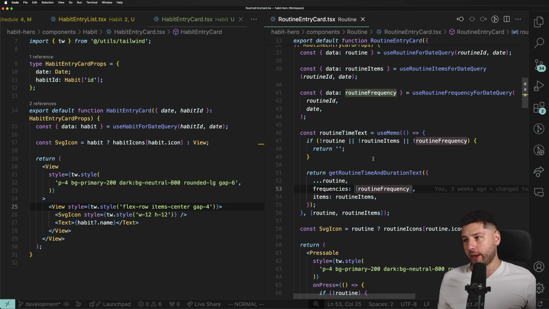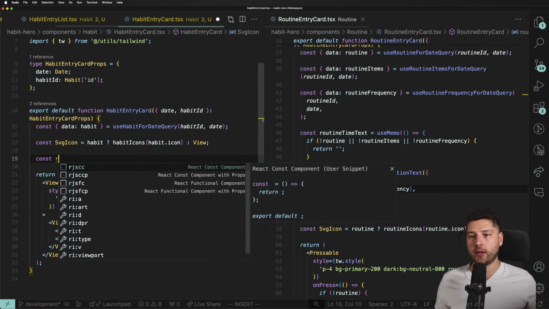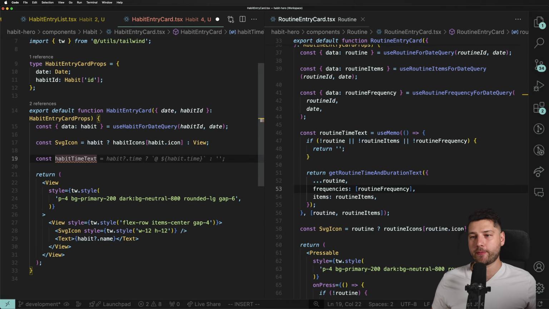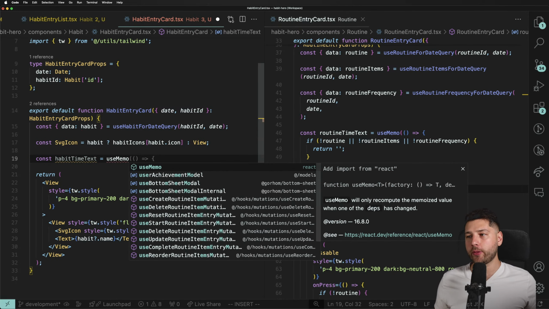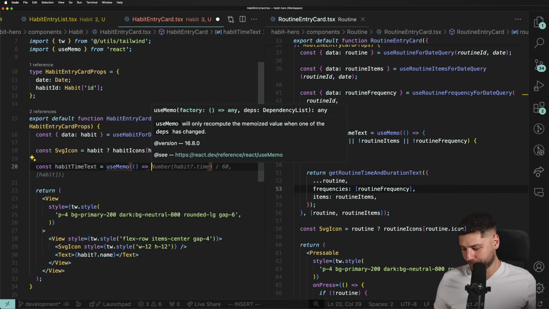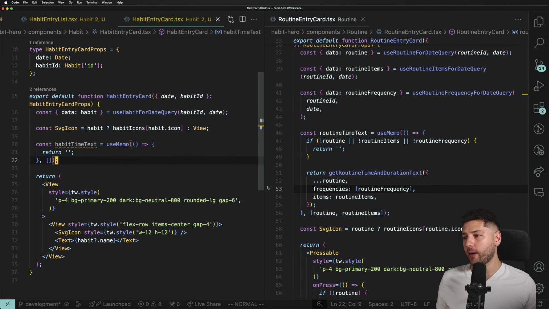So let's do that, okay? Let's first come here and let's do const habit time text equals useMemo. We're gonna import this from React. And for now, we're just gonna have this return an empty string, and we're gonna pass it an empty dependency array. We're gonna start one step at a time. We're gonna do this from scratch.